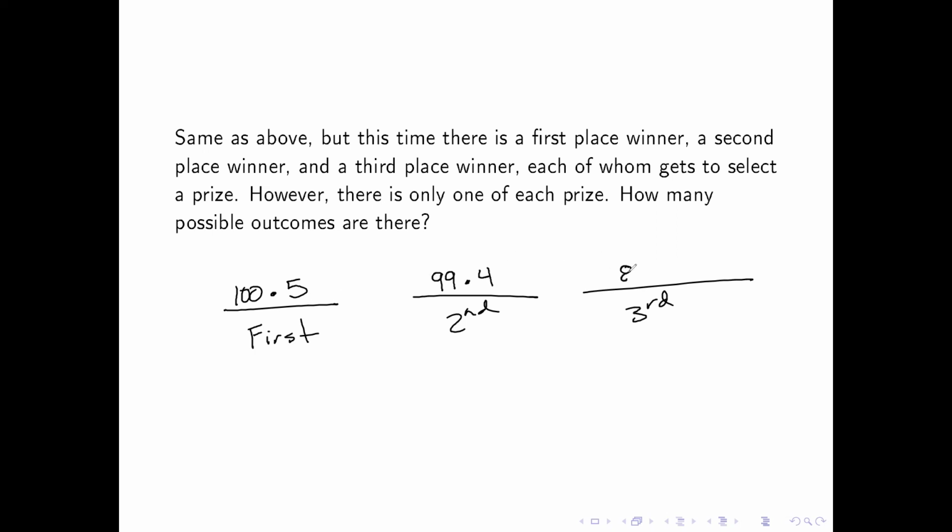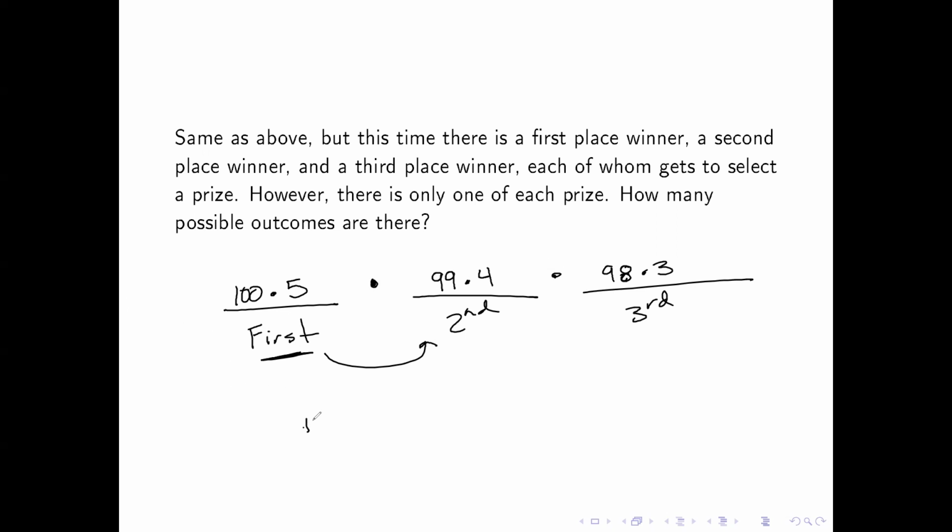Similarly, third place would be 98 times 3, because I'd only have 98 students left to choose third place and 3 prizes left. But the question is, what do I do between these 3 values? Do I add them? Do I multiply them? We're going to multiply, because if you think about it, this scenario also has one of these possible 99 times 4 possibilities for second place. So you pick your first one, that's fixed, and now I'm going to go to my second one. Because they're splitting out from each of them, if you draw a decision tree or something like that, that's kind of what it would look like.